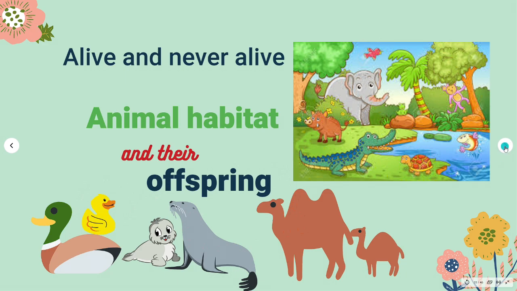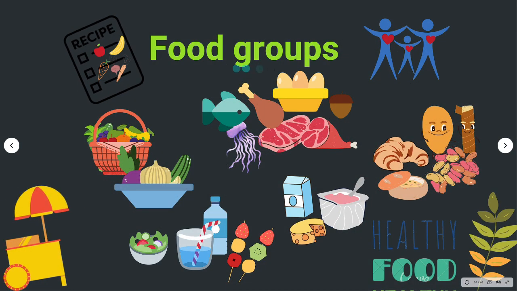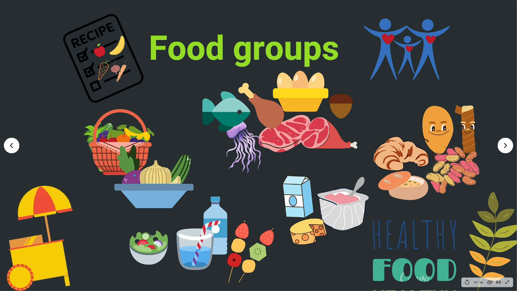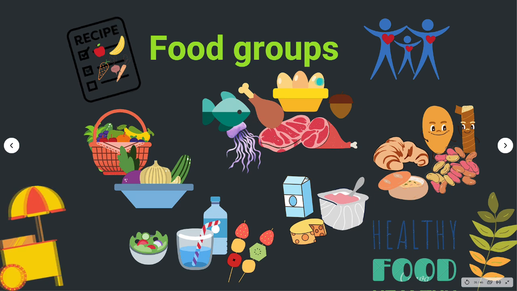You also learned about grown-up animals and their offspring, and the life cycle of a frog and the life cycle of a butterfly. And I know you were all excited when we discussed the stages of the human life cycle. You also learned the importance of eating and staying healthy. For us humans to grow healthy, our diet must have foods from different food groups.